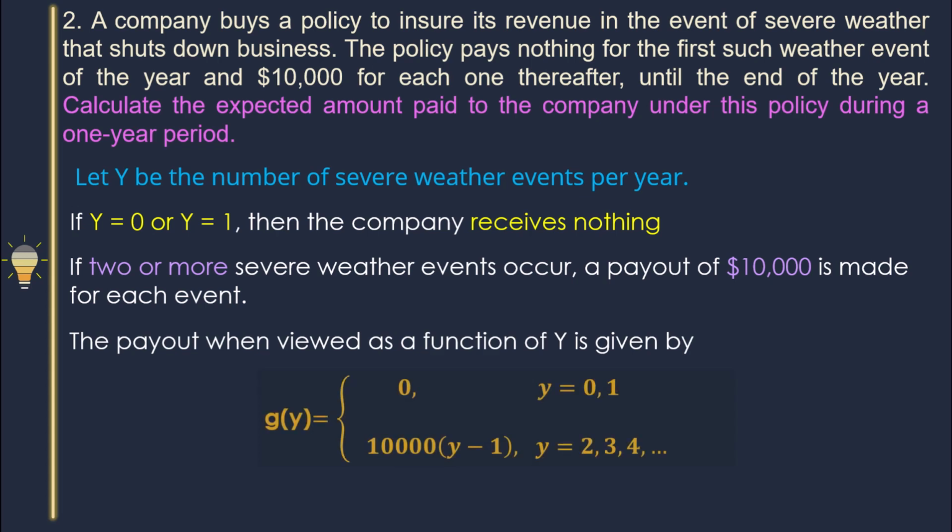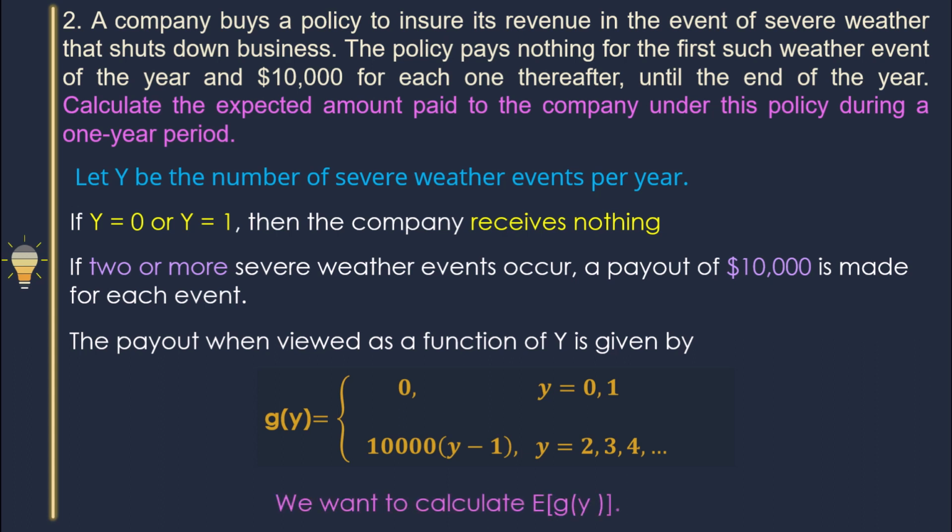Let me write down the payout as a function of y. So this is the payout function, that is g(y). It is 0 when y equals 0 and 1. Otherwise, it is 10,000 times (y minus 1). I think it is clear to you.